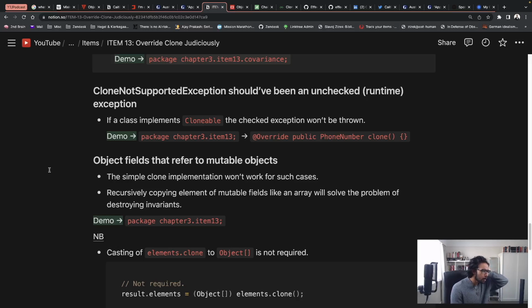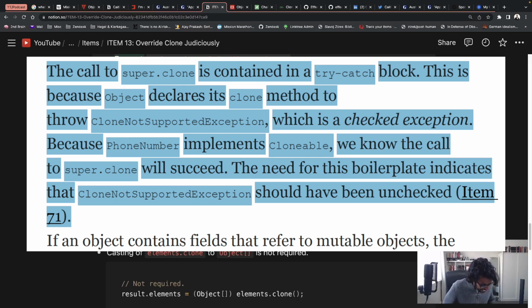So the next point is the CloneNotSupportedException should have been an unchecked runtime exception. Now, I think I did discuss this in the beginning of the video, but here's the problem. Firstly, let me read from the book. The code to support our clone is contained in a try-catch block. This is because Object declares its clone method to throw CloneNotSupportedException, which is a checked exception. Because PhoneNumber implements Cloneable, we know the code to support our clone will succeed. The need for this boilerplate code indicates that CloneNotSupportedException should have been unchecked.